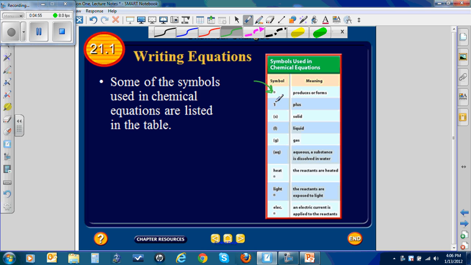Actually, I guess this should be a plus sign. We have solid, liquid, gas. This one you may not be familiar with, aqueous, and as it says, it means a substance dissolved in water. This symbol, heat, above that dot from up here, means that this reaction takes place in the presence of heat. That you have to add heat to the experiment or to the equation. Same thing for light, same thing for electricity.